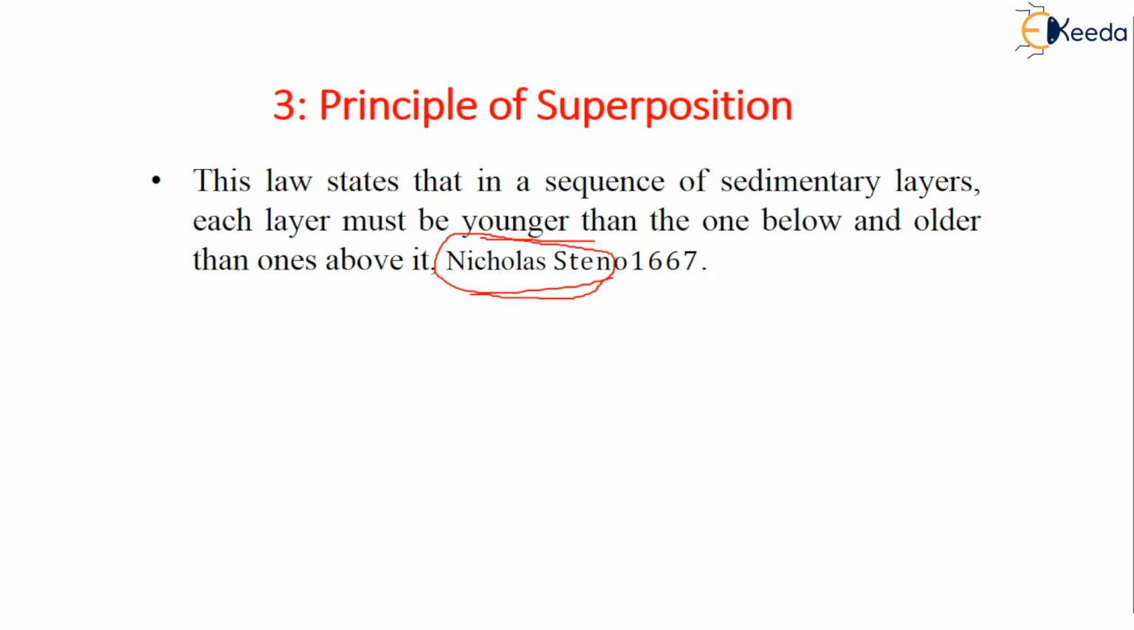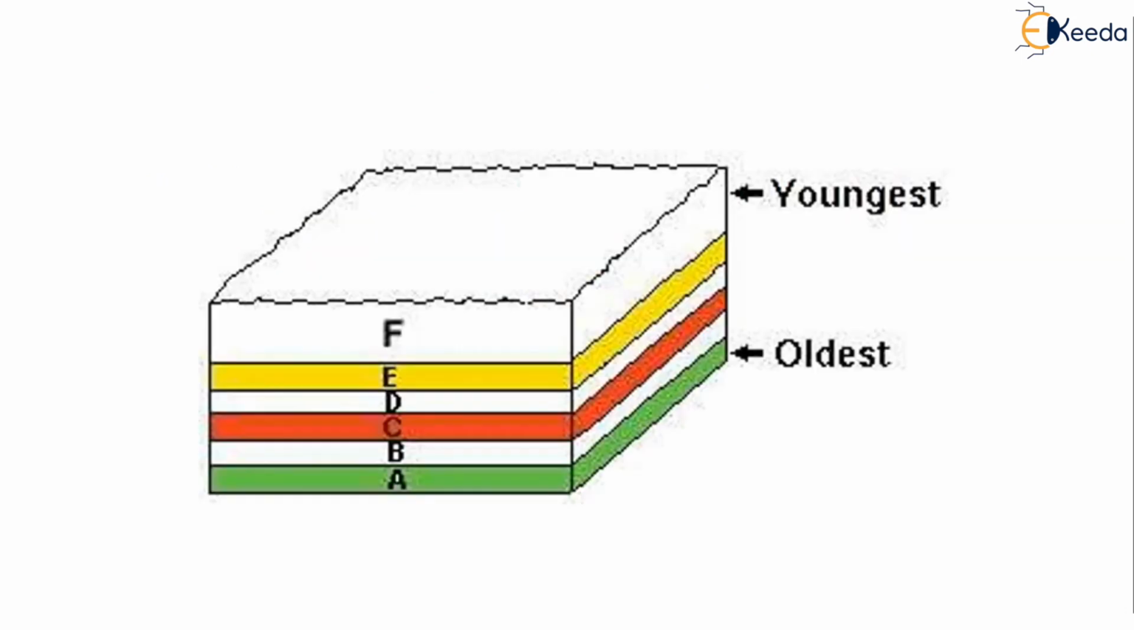Okay, this is very easy. Superposition: first the older one, next the younger one. So this is how it looks. They get older. First the older one, then the younger one.